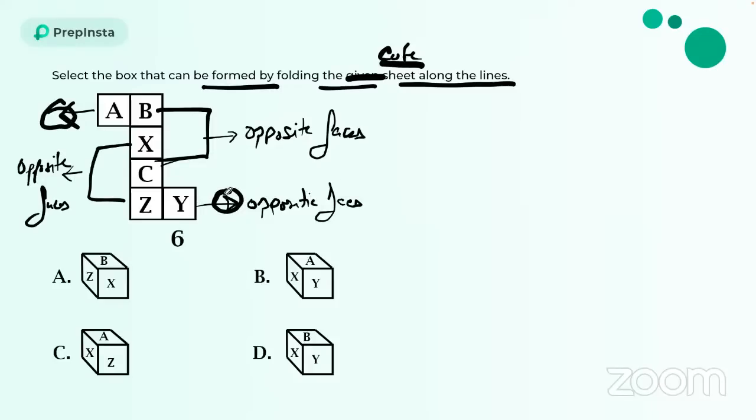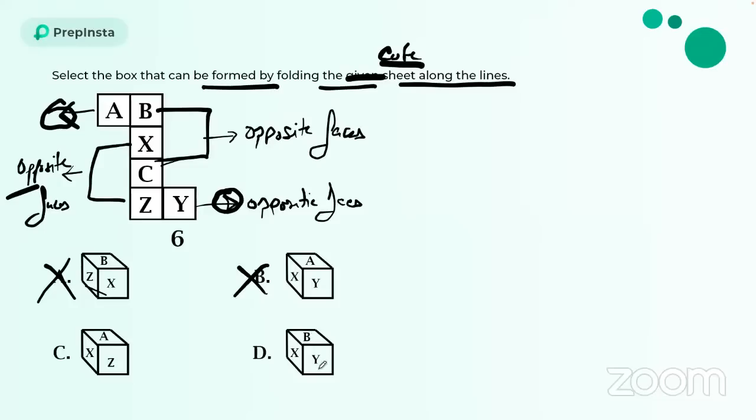So let's see which options do not justify this logic. Option A says Z, B and X are adjacent. I know Z and X will be on opposite faces. They cannot be on adjacent faces. That means option A is wrong, because Z and X here are on adjacent faces, but they should be on opposite faces. Let's check option B now: X, Y and A. I told you A and Y will be on opposite faces. Again, B is wrong.